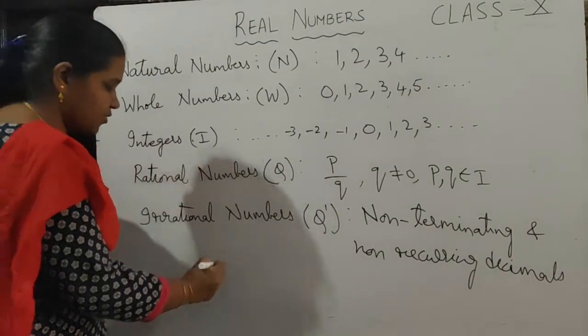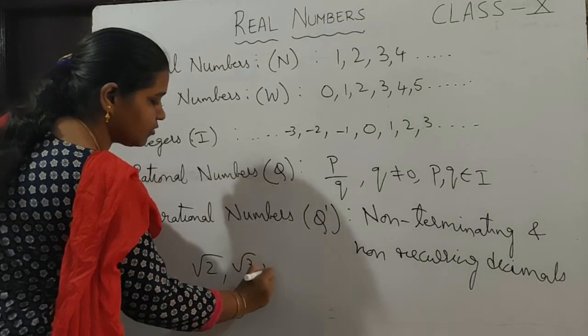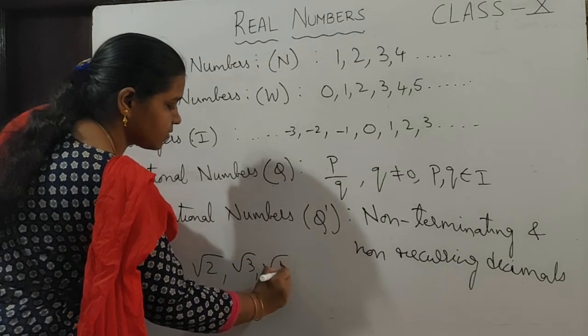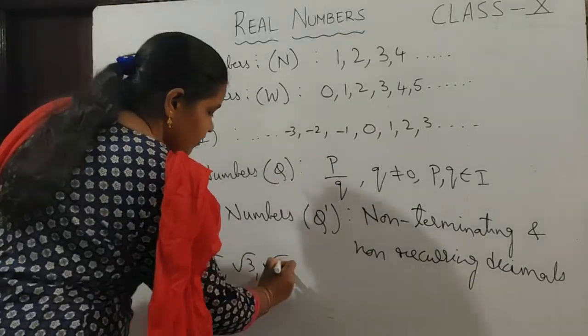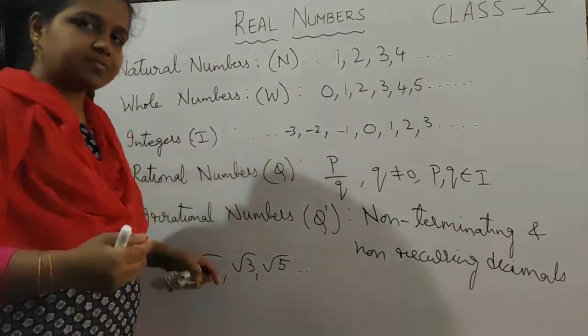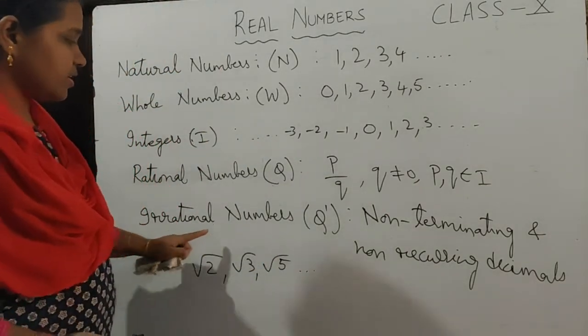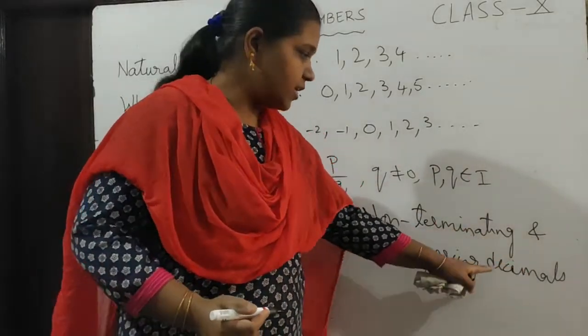So the examples of irrational numbers are √2, √3, √5 and so on. And also the irrational numbers are non-terminating and non-recurring decimals.